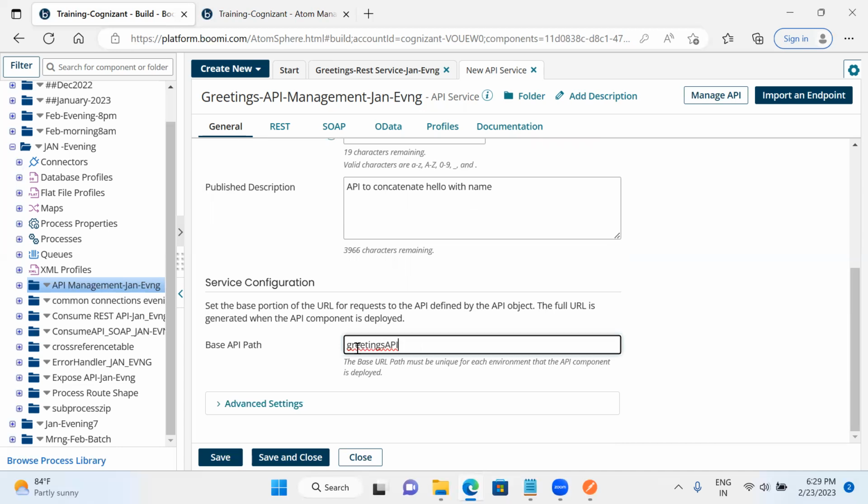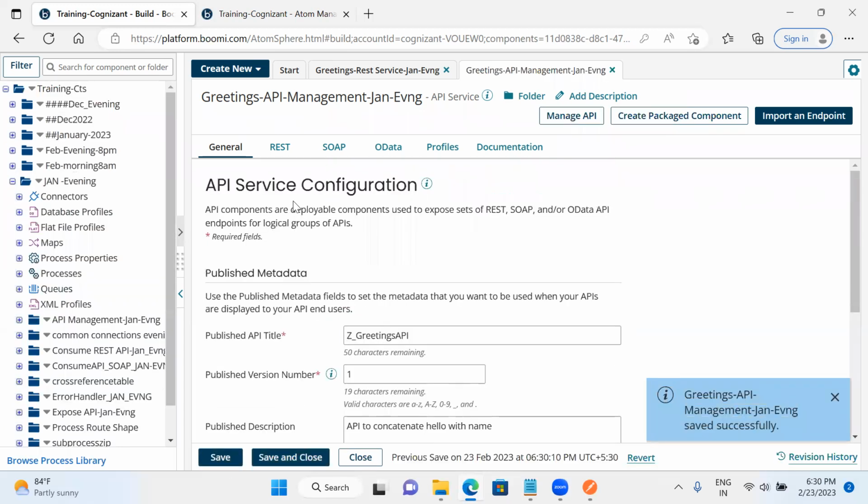So the base API path I have configured here. Whenever you are working with a RESTful service, it is the combination of base URL and relative URL, and this will be unique here. So I will save this. After saving, I will come to the REST tab here.